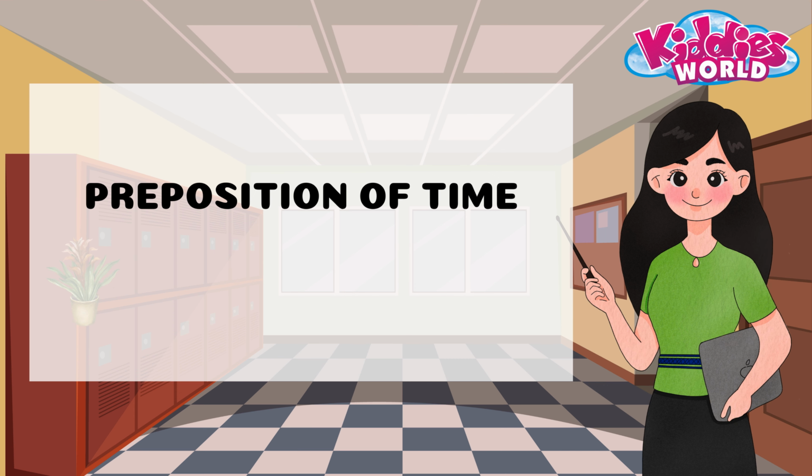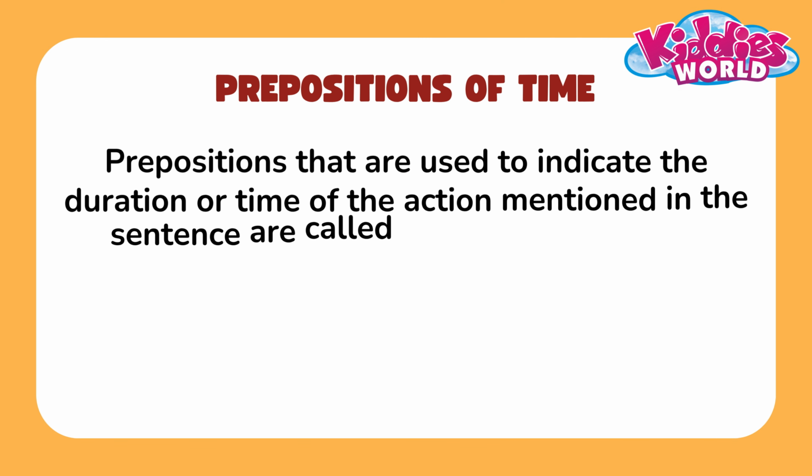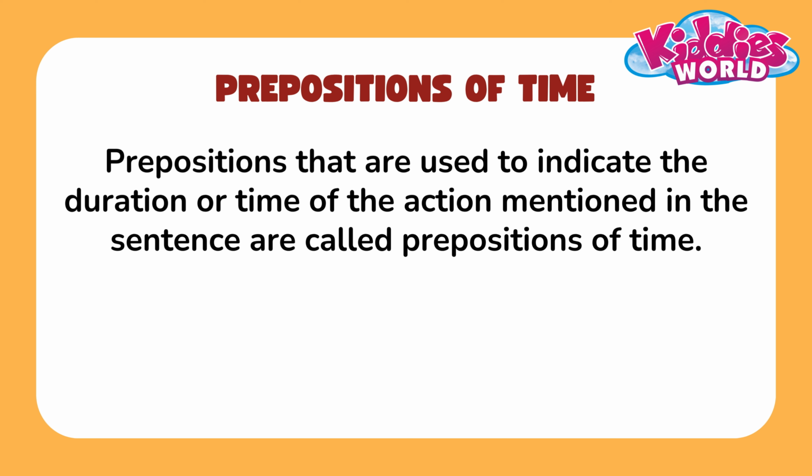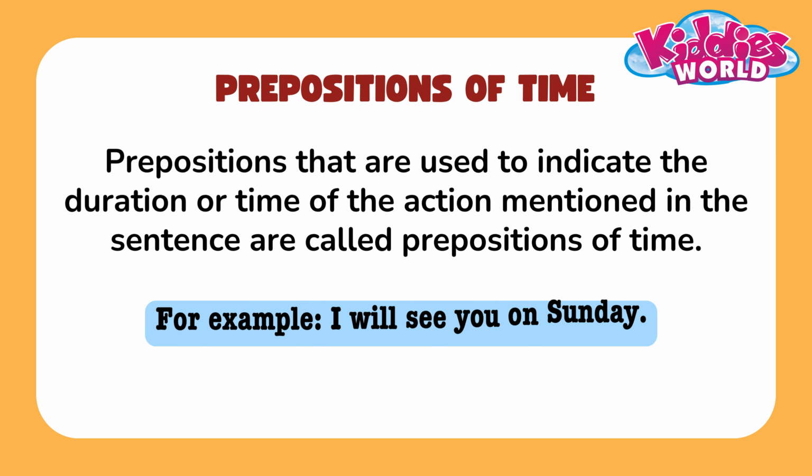Preposition of time. Prepositions that are used to indicate the duration or time of the action mentioned in the sentence are called prepositions of time. For example, I will see you on Sunday.